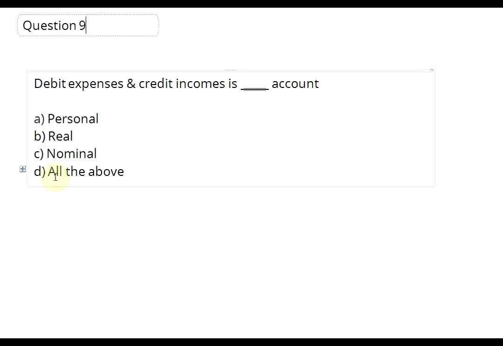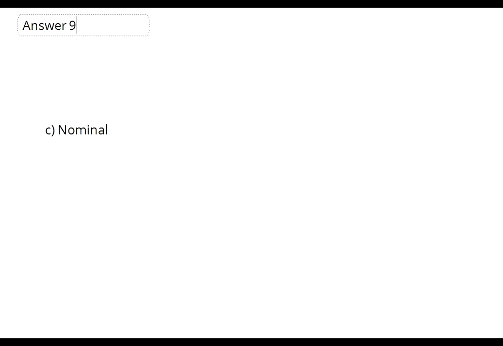Let us go to question number 9. Debit expenses and credit incomes is dash account. A, personal account, B, real account, C, nominal account, and D, all of the above. The given question is the golden rule of nominal accounts. Therefore the answer is C, nominal accounts.